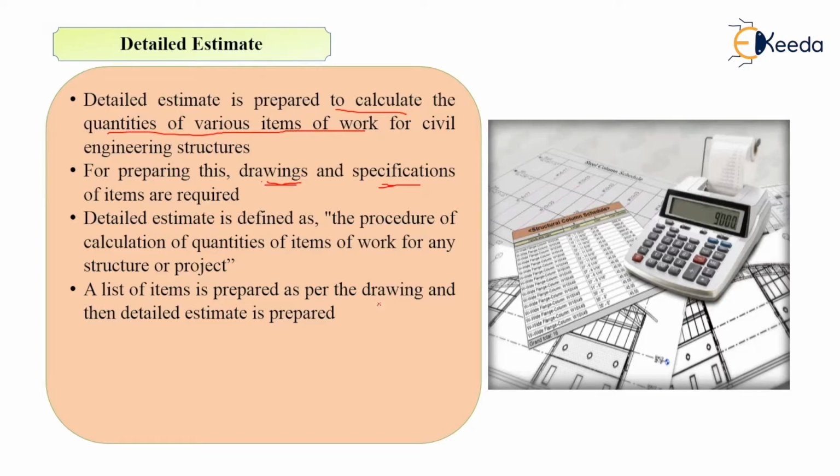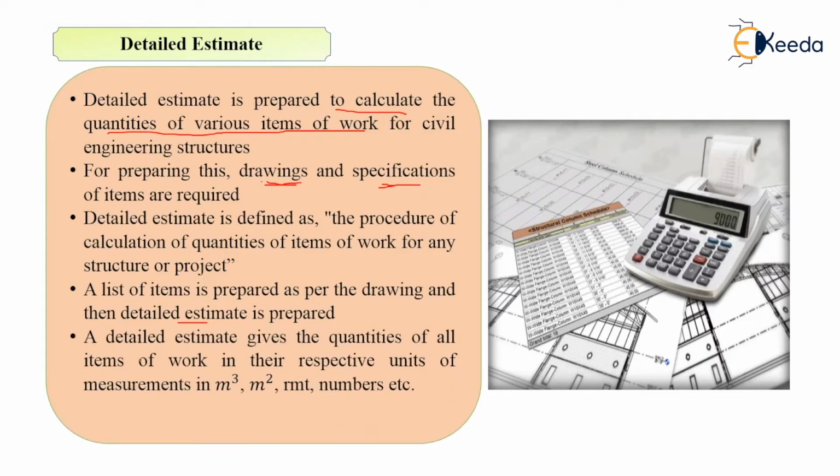The list may be excavation in foundation, then filling in foundation, then PCC in foundation, then concrete quantities, then steel quantities. All these quantities that are related to the particular work will be included in the detailed estimate procedure.